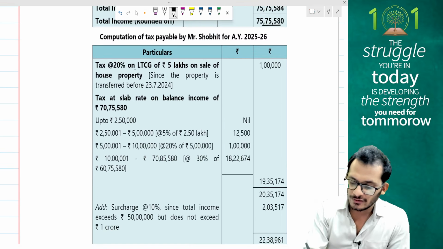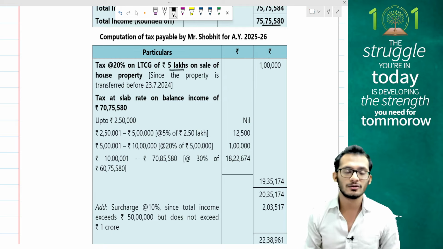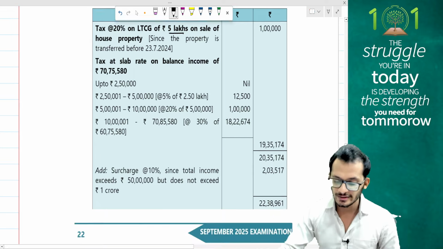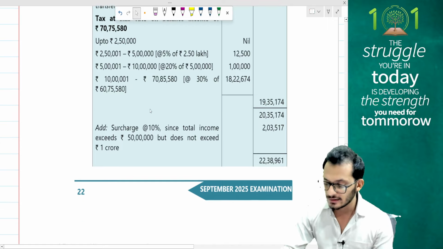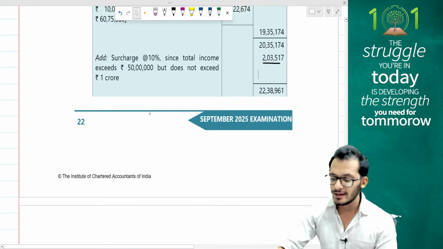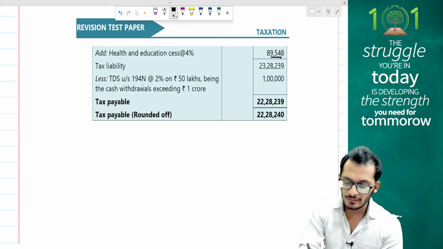Now 20% will be taxed on the 5 lakh rupees. People, I don't have the new amendment conditions of post 23rd July because it was transferred before 23rd July. So directly take the income tax at 20%. The balance incomes are being taxed as it is. I have a 10% surcharge happening on this, and therefore that gives me an answer of 2238. Adding cess on this at 89. I have a tax liability of this.